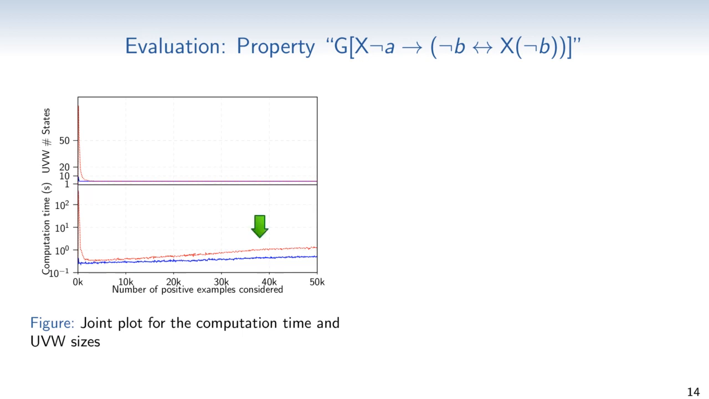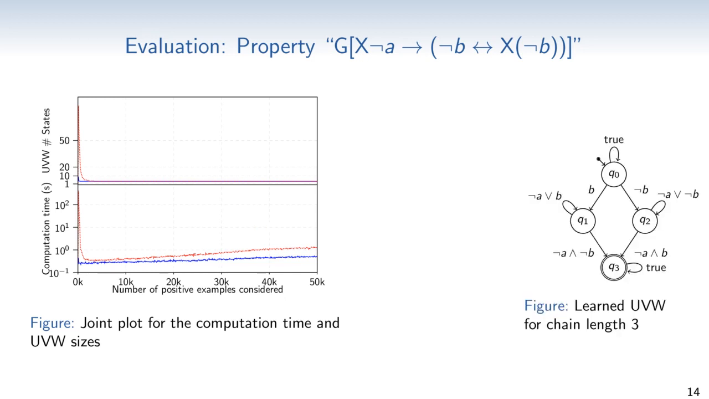It grows a bit with the number of positive examples given, which makes sense since all positive examples are checked against the candidate chains during the enumeration process of the strongest chains. The UVW learned for the chain length of 3 looks like this.